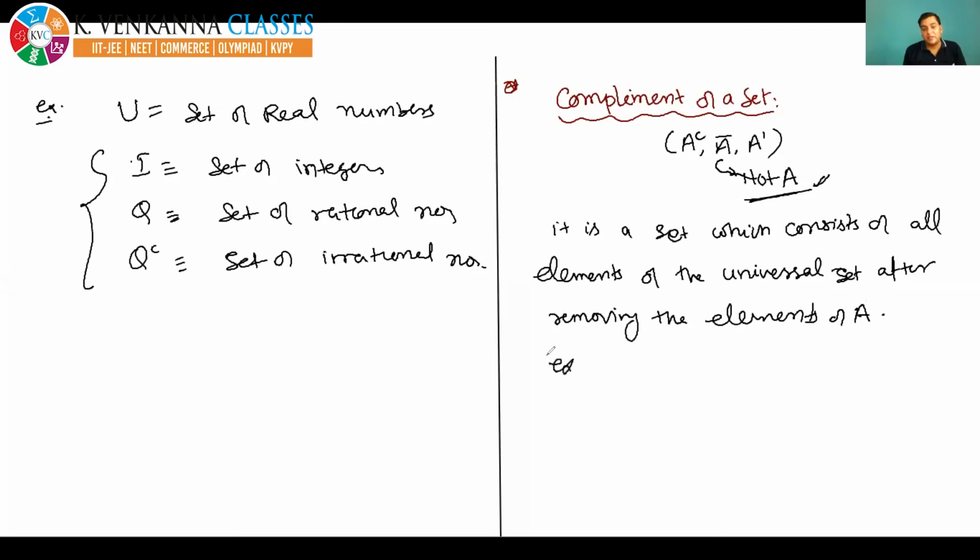For example, this A bar or A complement depends upon the universal set also. If the universal set is changed, then A bar or A complement will also be changed.